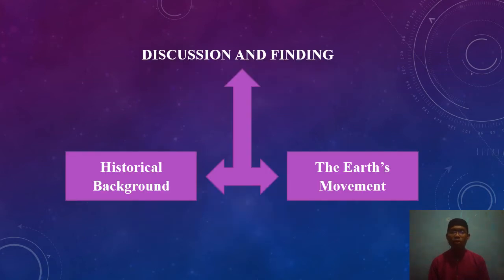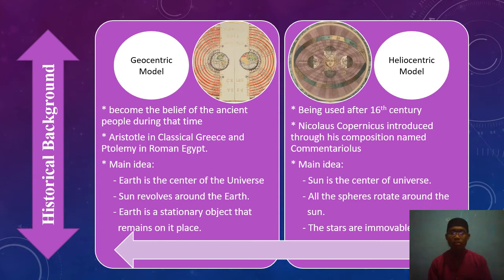Based on the research problem, in this slide I will tell firstly about the historical background of our universe, about the geocentric and the heliocentric models, and the second one I will tell about the Earth movement and what phenomena occur because of the Earth movement. So about the historical background, first about the geocentric model.